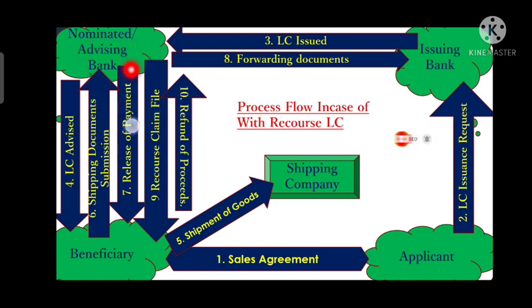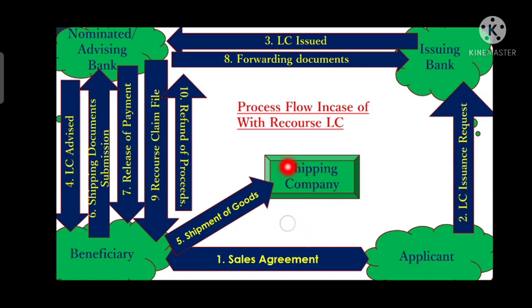Here the advising bank role is played by the nominated bank. Once the nominated bank has received the LC from the issuing bank, it will advise that LC to the beneficiary. Once the LC is advised, the beneficiary will verify that LC and ship the goods to the shipping company.